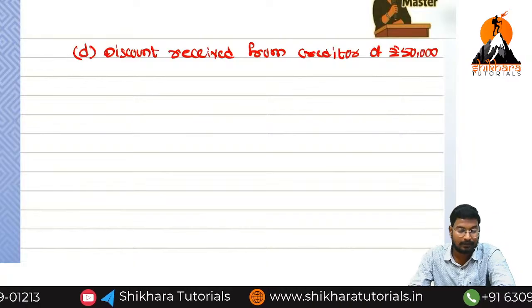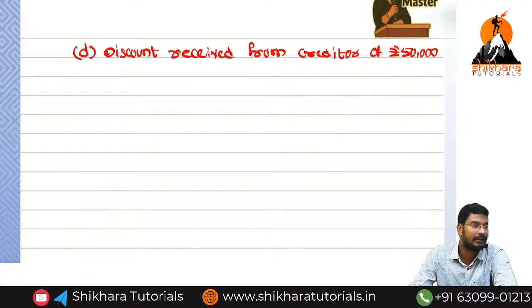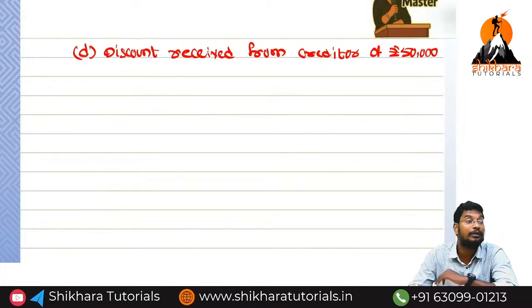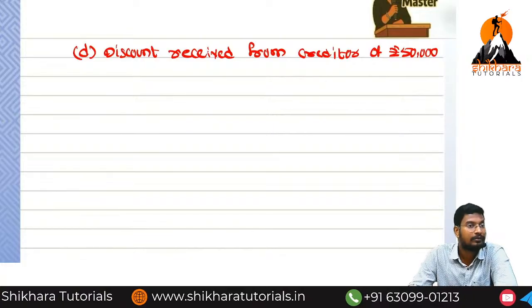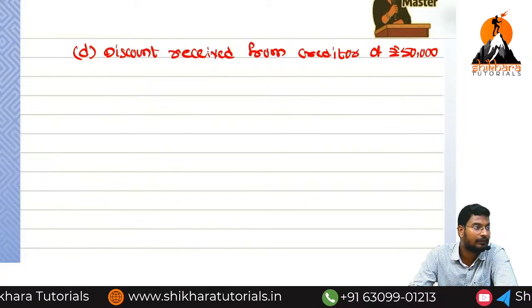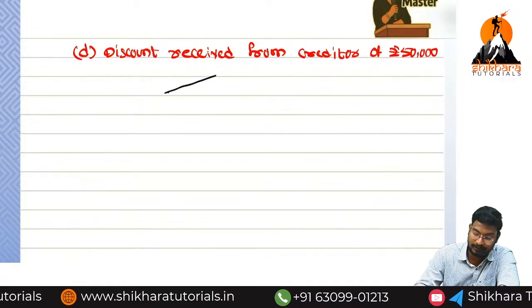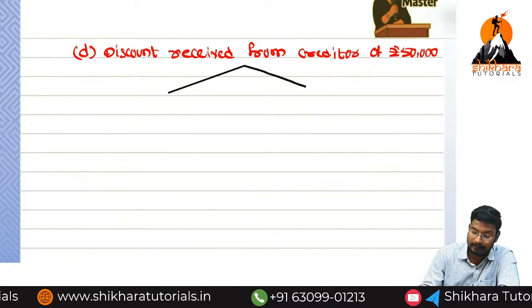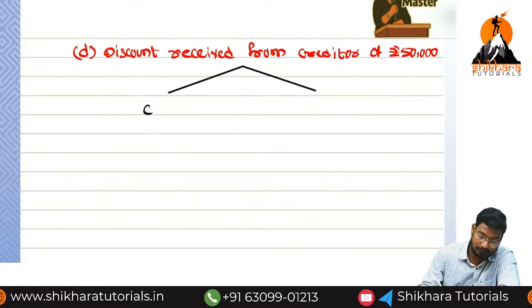Here discount received does not mean we are receiving the cash. We are not receiving the cash, but the credit we are not going to repay to the creditor. That means in our books of accounts the creditor value should be 0, the 50,000 should be made 0. What are the two accounts here? Creditor and discount received. Cash and discount received we should not use.